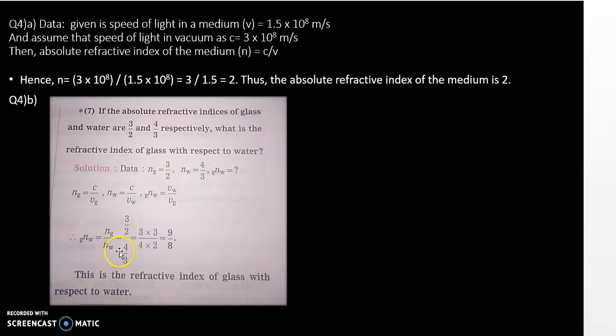What is this value? 4 upon 3, use that. You divide 3 upon 2 divided by 4 upon 3. Convert the division into multiplication. It will be 3 into 3 upon 4 multiplied by 2. What is 3 into 3? 9. 4 into 2, 8. So 9 upon 8 is the refractive index of the glass with respect to the water.